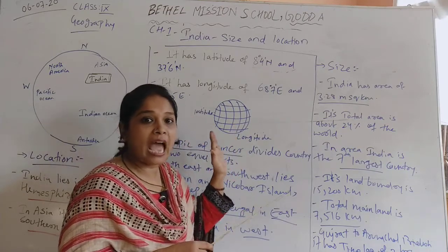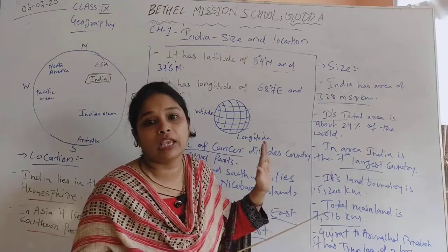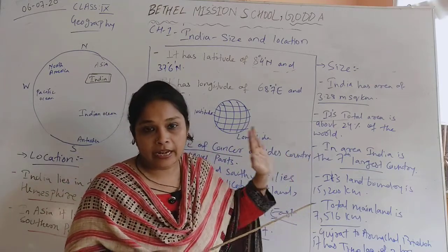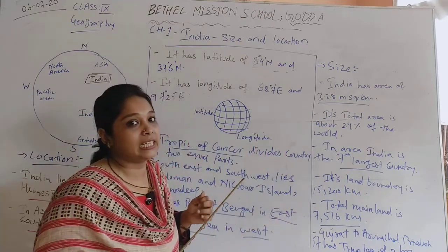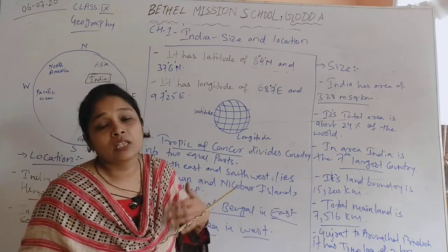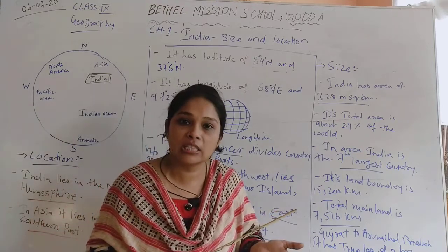That is why when we give an angle to the latitude and longitude, we start with the 0 degree and we end with the 90 degree. And it divides the world into 4 parts, as I have told you: northern eastern hemisphere, northern western hemisphere, southern eastern hemisphere and southern western hemisphere.